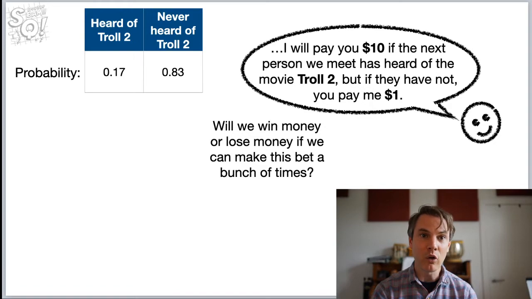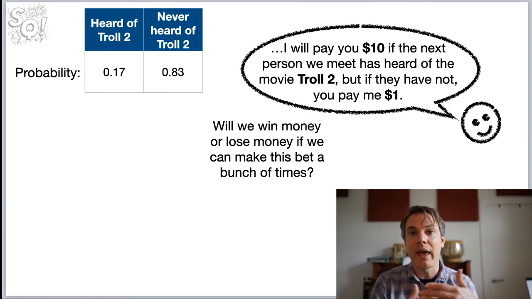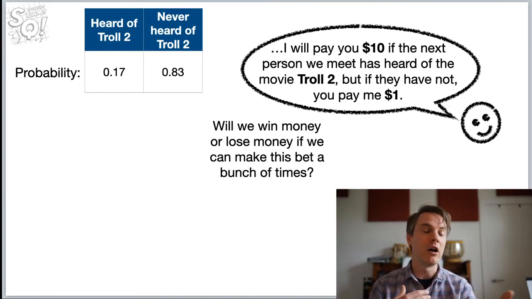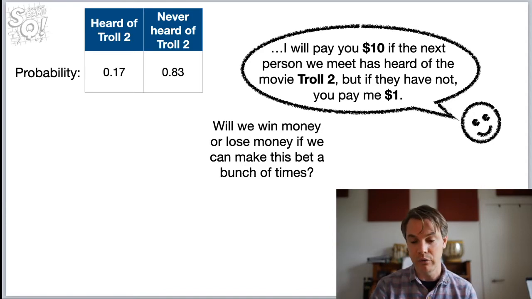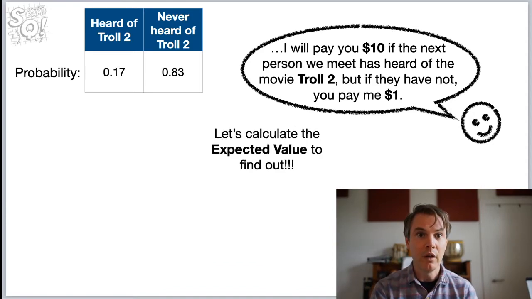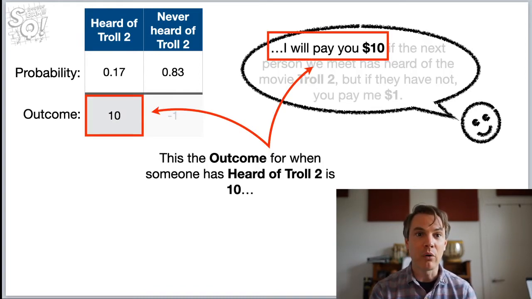Will we win money or lose money if we can make this bet a bunch of times? So what's going to happen on average? Say like we could make this bet 100 times or 1,000 times. Overall, are we going to win money or are we going to lose money? So we're going to calculate the expected value to find out. Okay, this is the outcome for when someone has heard of Troll 2, so that's 10.